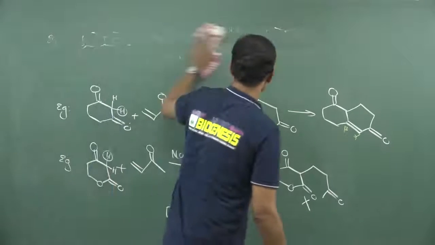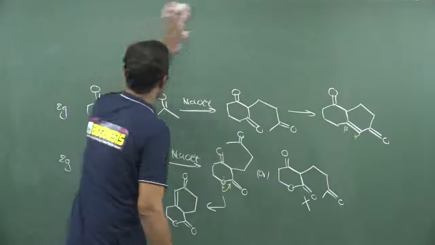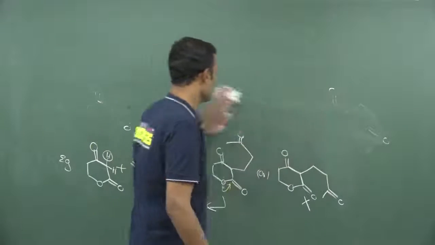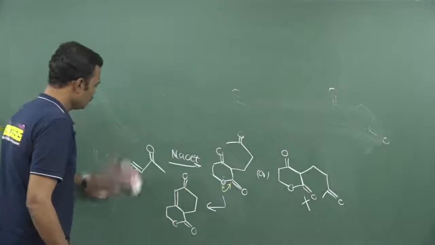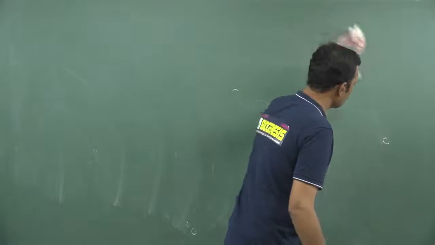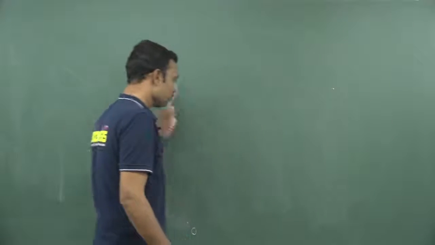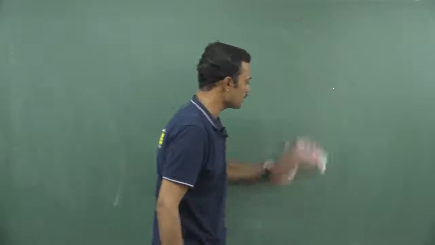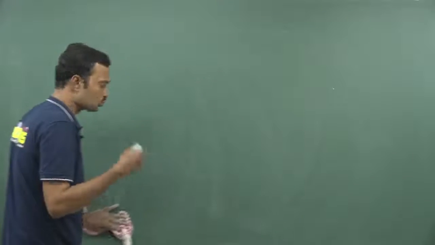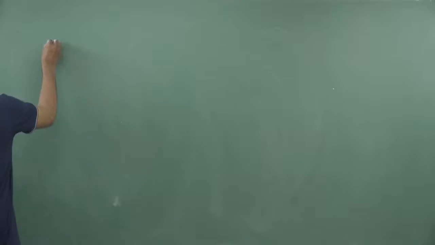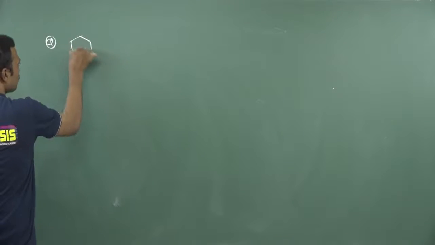Like that we can explain plenty of examples by taking all types of steroids, terpenoids, cholesterols, and even heterocyclics also we can take, but the concept remains the same. I think you understood this. If you know Michael addition as well as Robinson annulation perfectly, you can attempt it in your examination. Okay, only with Michael addition it is helpless. Definitely Michael addition as well as Aldol, two videos are already uploaded, just go through them, you can get these questions very easily. Okay, so this is the asked question in your examination, just remember.